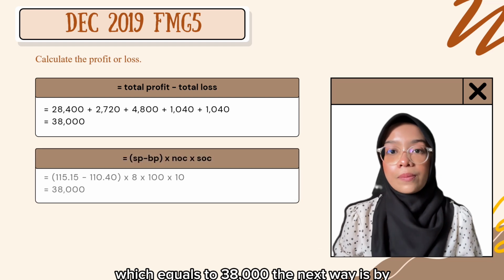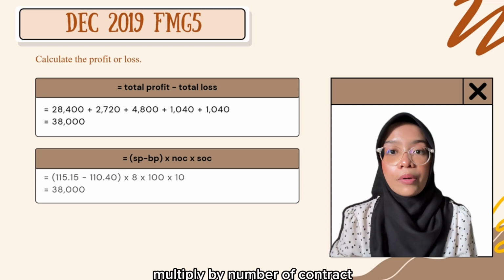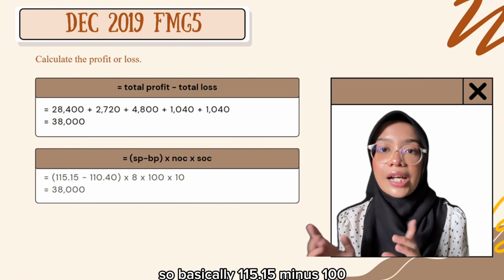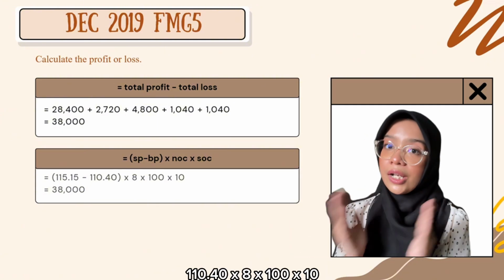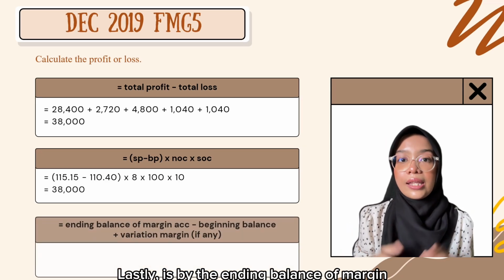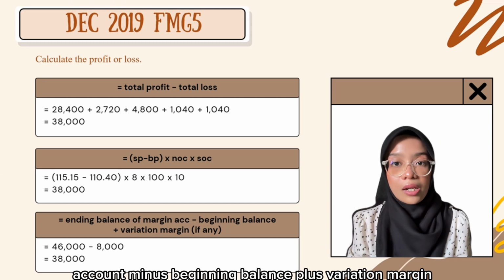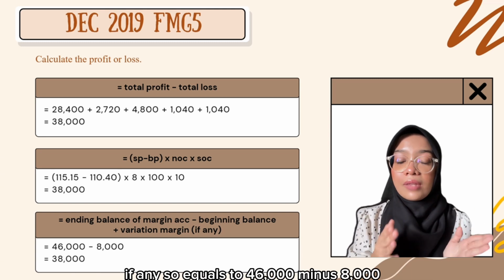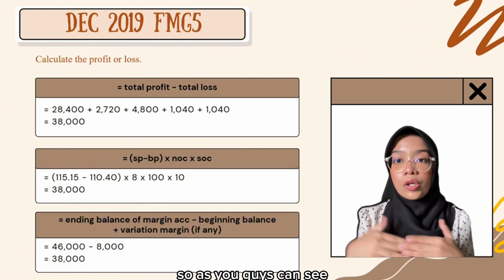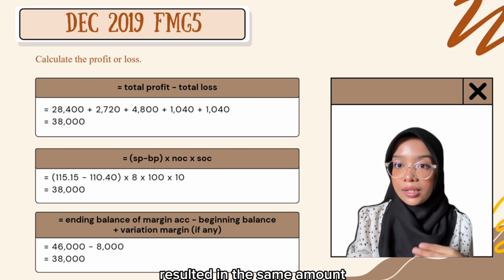The next way is, in the bracket, selling price minus buying price, multiplied by number of contracts, multiplied by size of contract. So basically 115.15 minus 110.40 times 8 times 100 times 10, which equals 38,000. Lastly, is by the ending balance of the margin account minus beginning balance plus variation margin, if any, so it equals 46,000 minus 8,000, which also equals 38,000. So as you can see, all of these three ways result in the same amount.